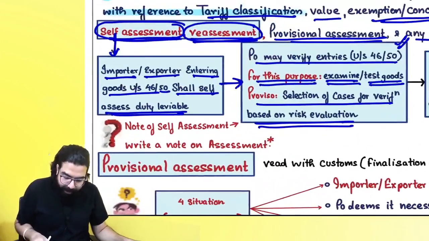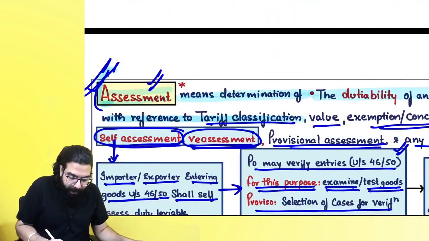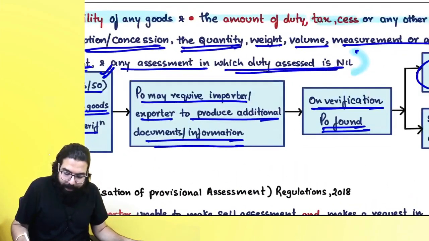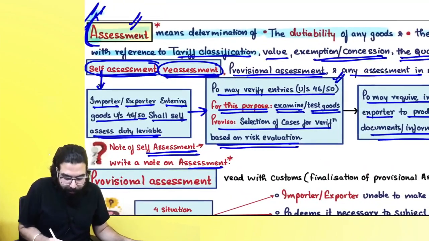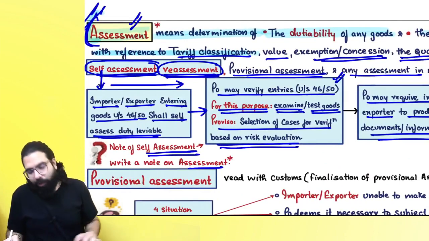Now the next one over here, exam question. Write a note on assessment. Please remember, from here till here is a note on assessment. Exam question, write a note on self-assessment. So beta, this flow chart which I have gone ahead and told you, this you can go ahead and write.